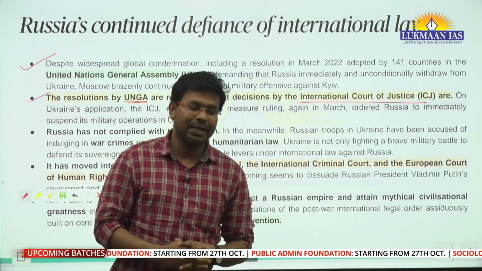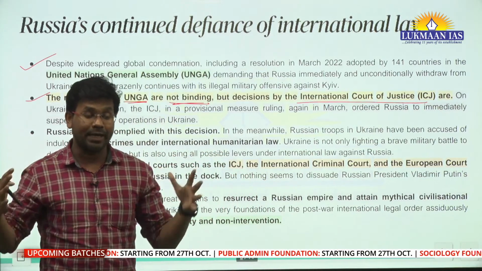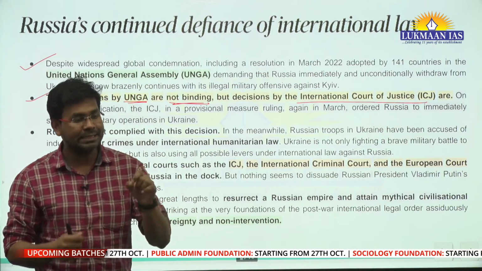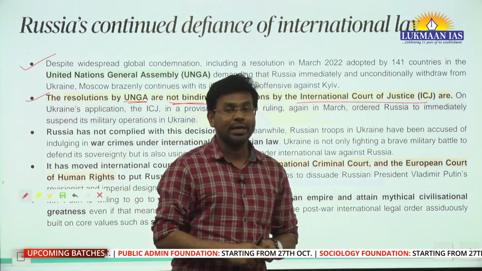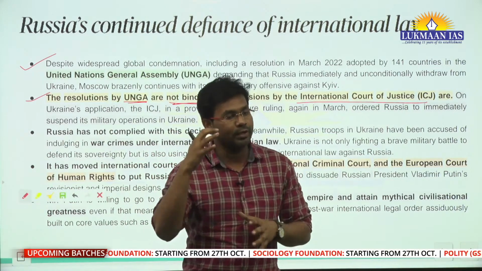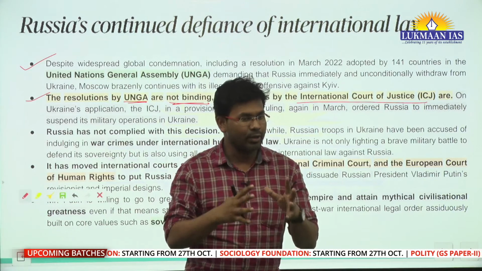If any matter comes up in front of the International Court of Justice, it can take a decision, and these decisions are binding. But when it comes to enforcement of those decisions, we do not have a mechanism to enforce them. Are you getting my point?